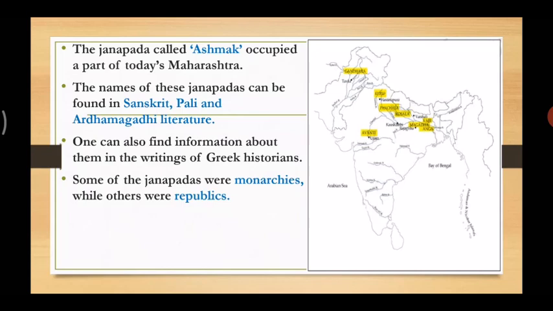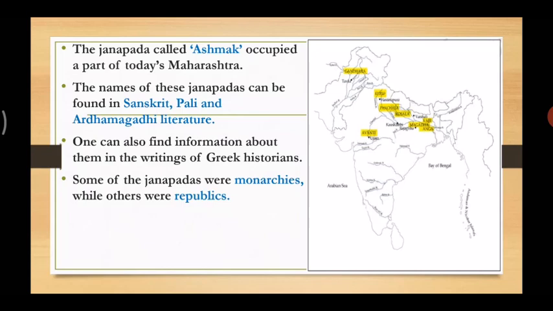One can also find information about them in Greek historians. Now, one more thing to understand is that at that time, these historians, or you can call them travelers, used to travel from one place to another, and while traveling, they used to keep a record related to a particular kingdom or a king, and also the different systems that were there in that period, about the administration, cultural, political and economic aspects, so that one can find information about all these Janapadas.